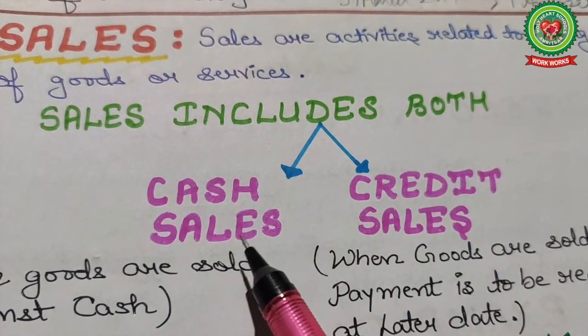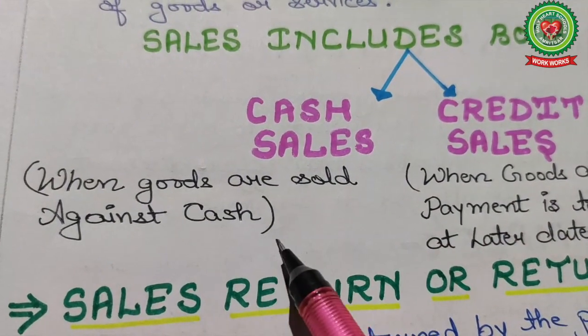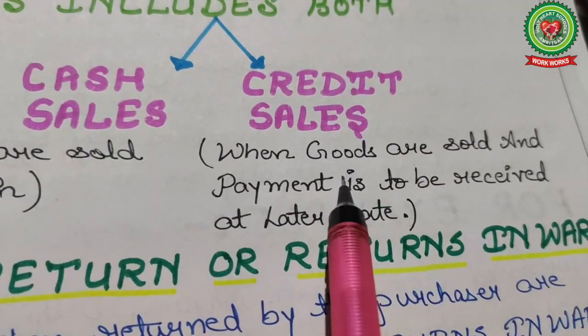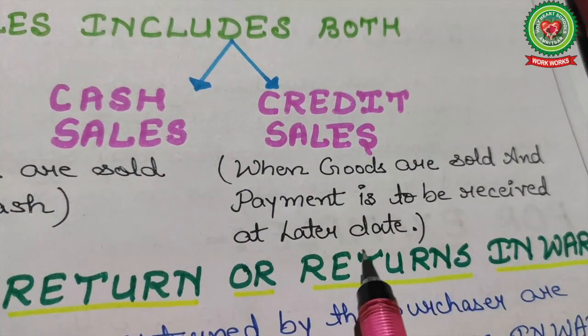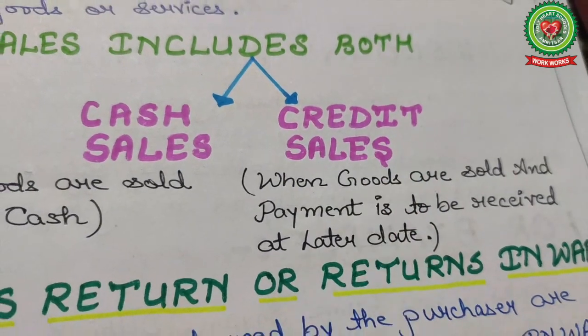Sales are of two types: cash sales and credit sales. First of all, cash sales. When the goods are sold against cash and you receive the cash, it is considered as cash sales. And when goods are sold and payment is to be received at a later date, like after 2 months, after 3 months, it is considered as credit sales.